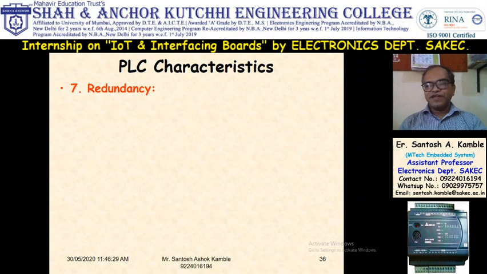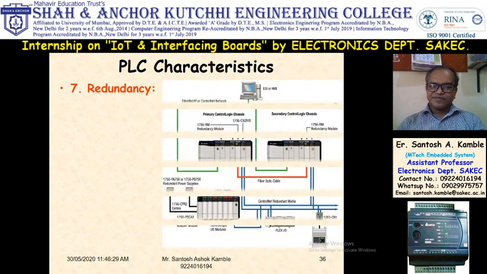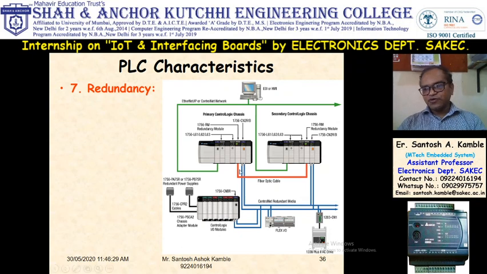Redundancy. This is very, very important. Redundancy means parallel system. If you see, there are two PLCs. All the system is connected to both PLCs, and this is my main computer which is connected to both PLCs. At a time, only one PLC will operate. Suppose this is in operating condition, so this one is in standby.